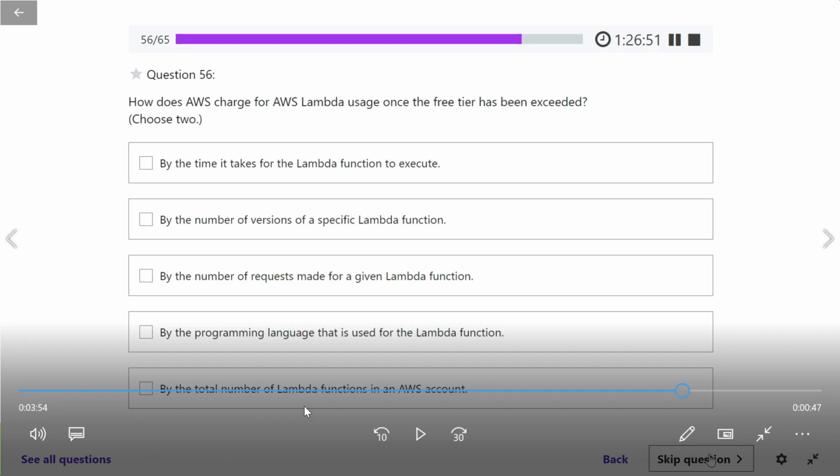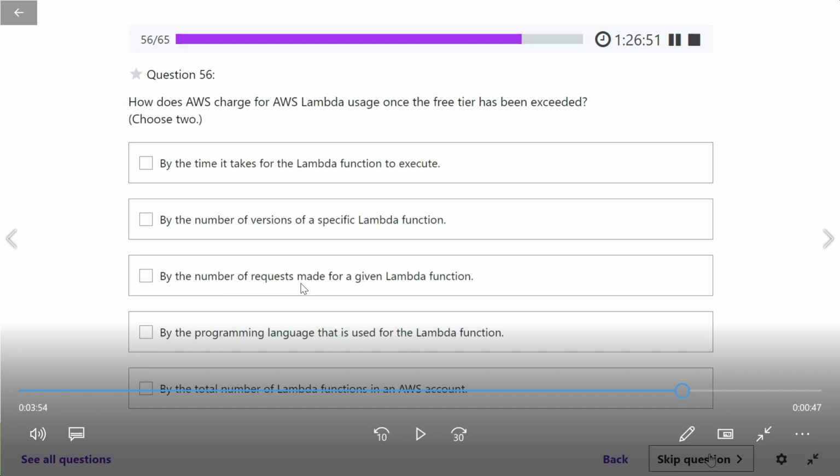I can write thousands of programs in Lambda. It is serverless. It is not creating any machine for me when it is not running. It will only become active when I'm running something. It will only create a machine, only run the Java function, only when it is running. So the third option, number of requests, means you are triggering an action over here.